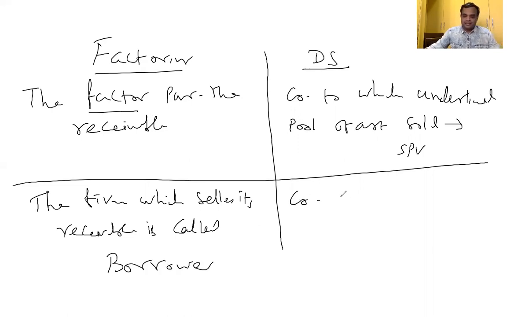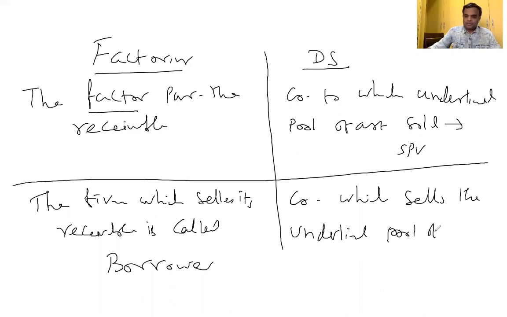Whereas here, the company which sells the underlying pool of assets is called what? Originator. The borrower here is called the originator.